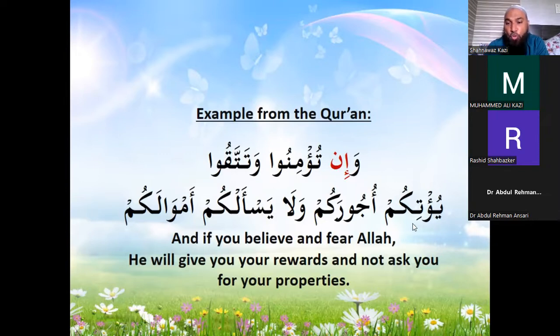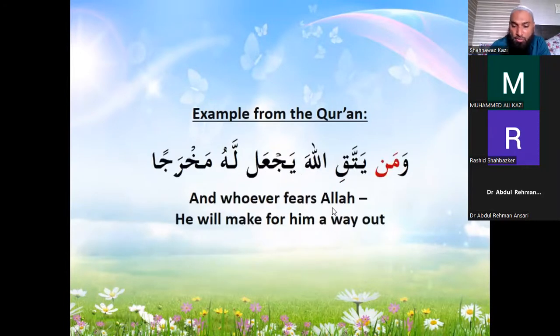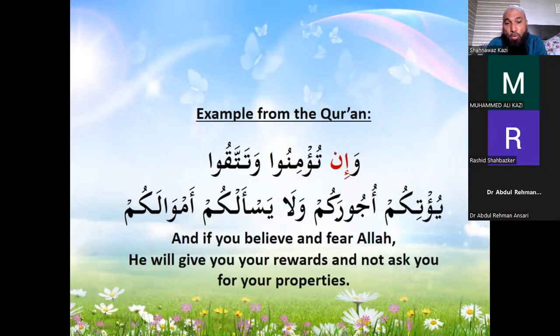yu'tikum will give you all, ujurakum your rewards. Sorry, I think it's called your rewards. Wala yas'alkum, and he will not ask you amwalakum, your properties. This is a very beautiful ayat from Surah Muhammad, which is saying that if you believe and have taqwa in Allah, then you will get your rewards and you will not be asked your properties, right?